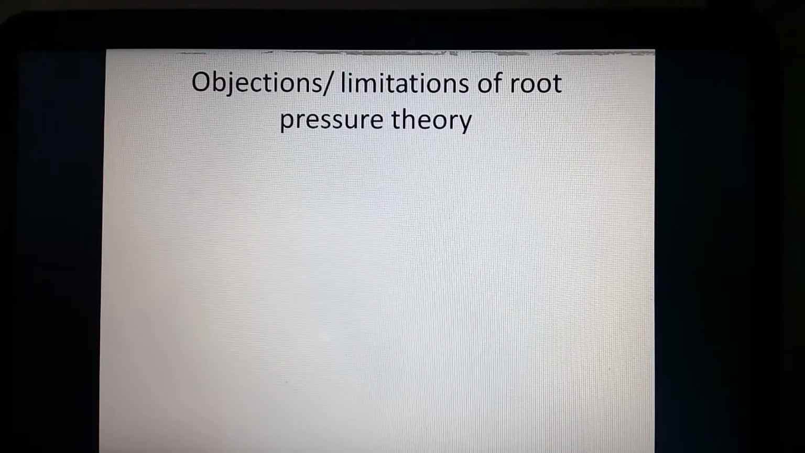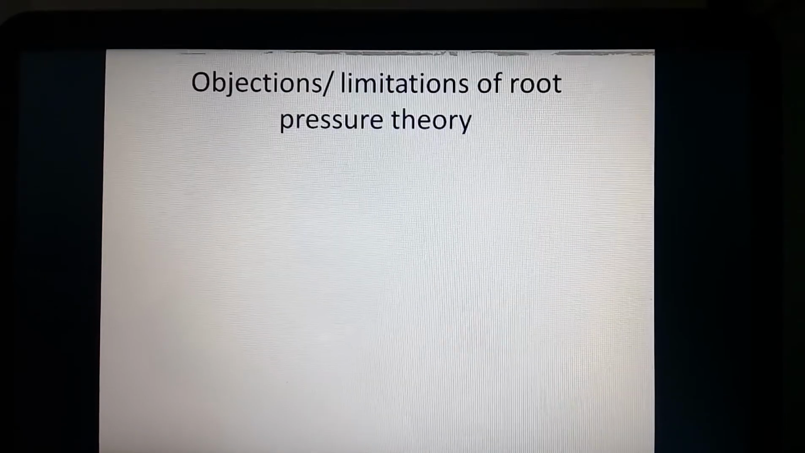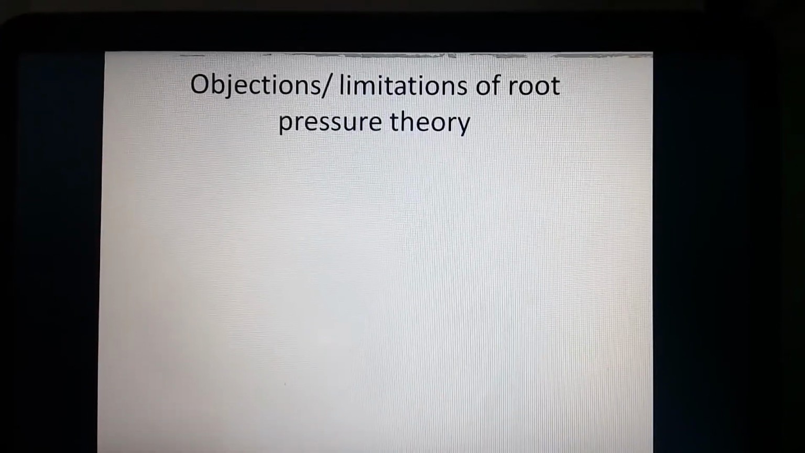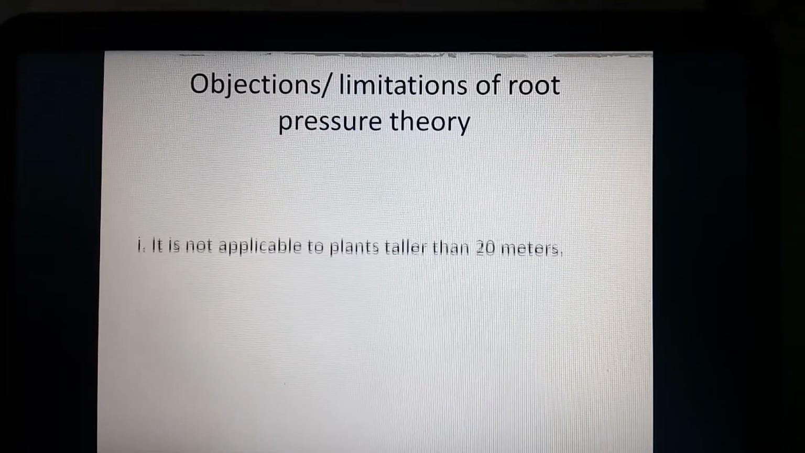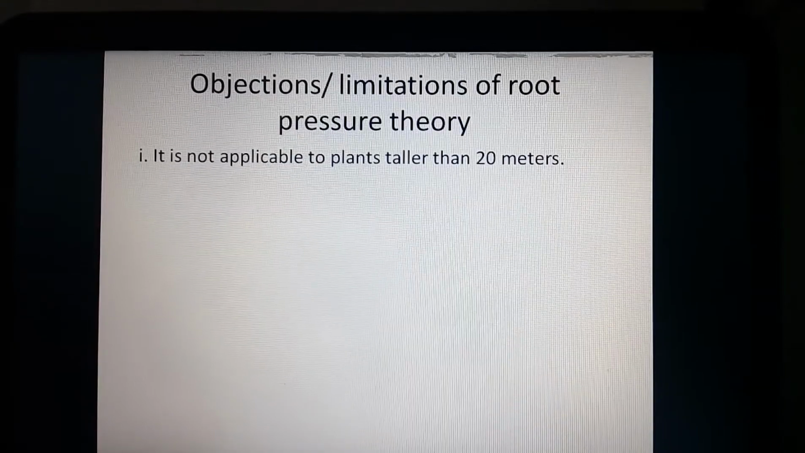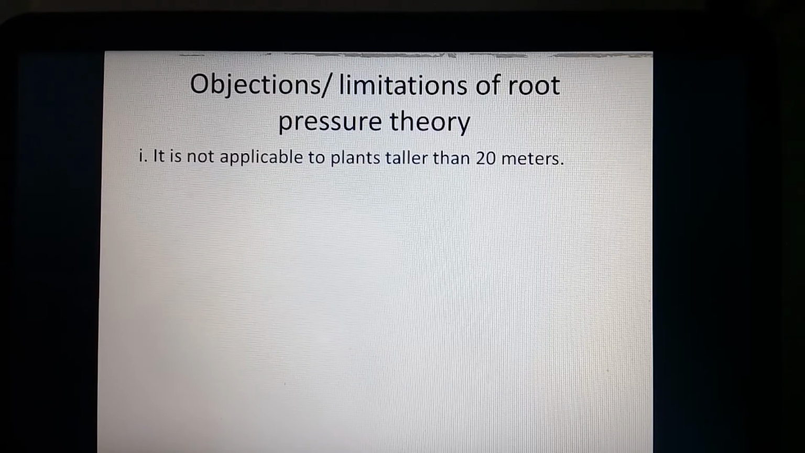Here the objections are raised against the theory. Some limitations of root pressure theories are given over here. The root pressure theory is helpful for translocation of water up to some extent, but objections are raised against it. Which are those? First one, it is not applicable to plants taller than 20 meters, as we have discussed now. The root pressure of +1 to +2 bar is sufficient to translocate the water up to 10 to 20 meters. But what about the plant canopies that show a height of more than 20 meters?